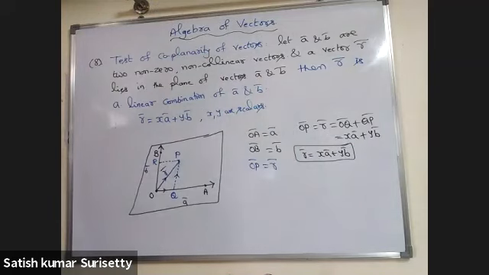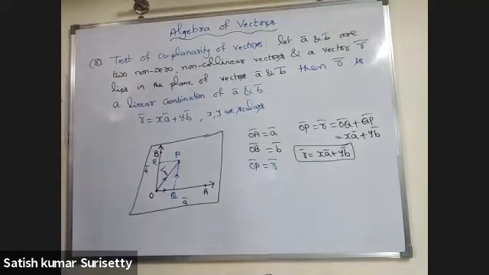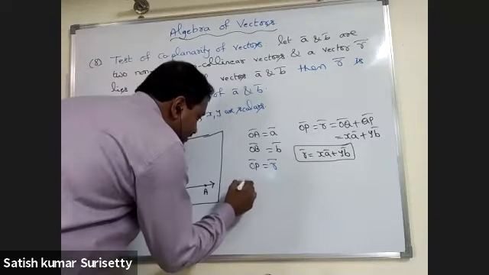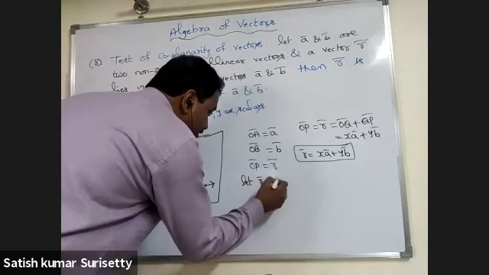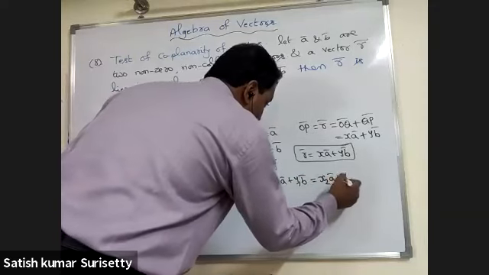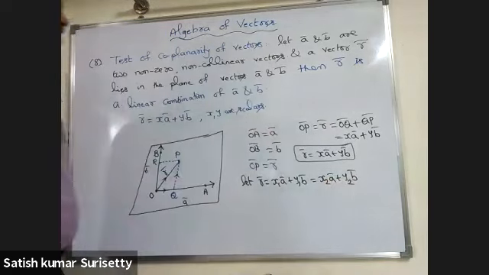In the statement we have written uniquely, that is, uniquely expressed as a linear combination. It means if you have two sets of scalars, x1 and y1, x2 and y2, then you have to prove that both are equal. So let us prove uniqueness. Let r bar equal to x1 a bar plus y1 b bar equal to x2 a bar plus y2 b bar. Then we have to prove that x1 equal to x2 and y1 equal to y2.